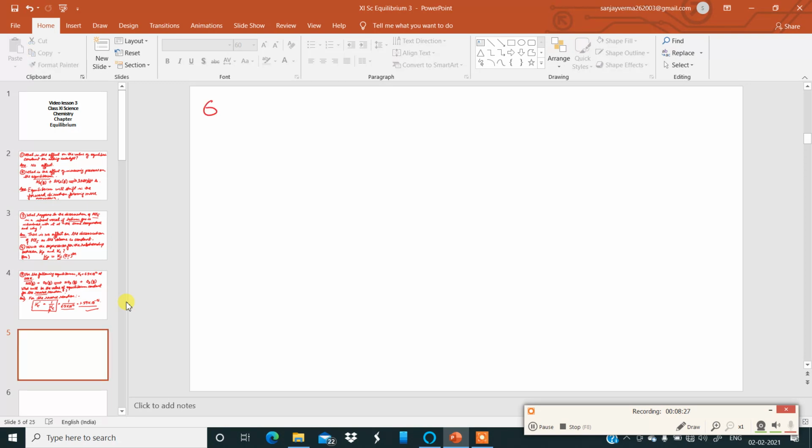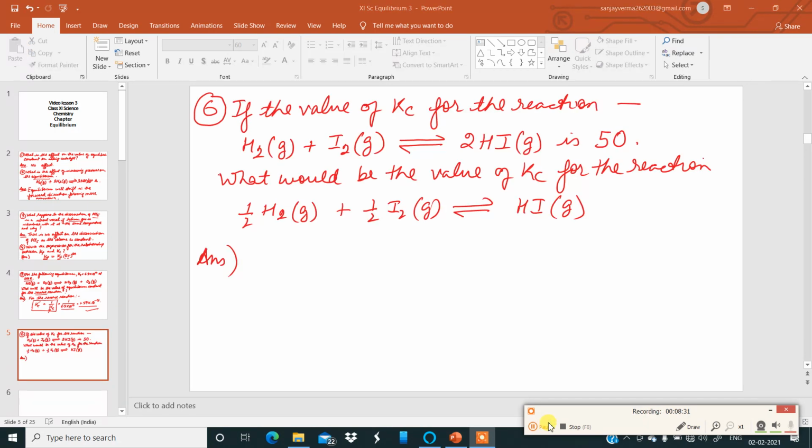Question number 6. If the value of Kc for the reaction H2 plus I2 gives twice HI is 50, what would be the value of Kc for the reaction given below? The same reaction, but its stoichiometric coefficients are reduced to half.